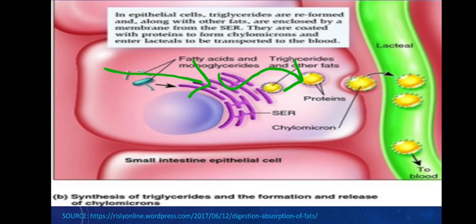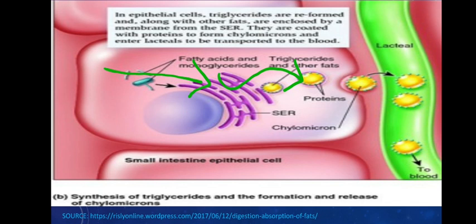These micelles will release the fatty acids and the monoglycerides. They can be easily absorbed into the enterocytes. Once they come into the enterocyte, they will be processed with the help of smooth endoplasmic reticulum, where these units of fatty acids will reconstitute to form triglycerides.